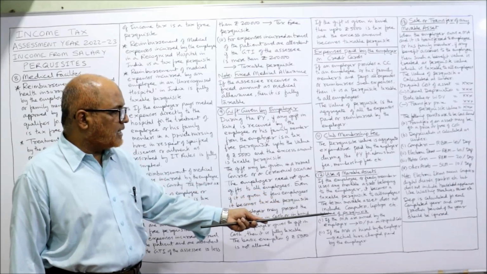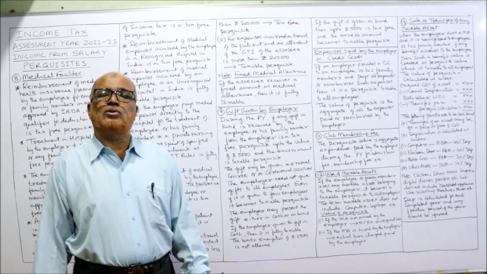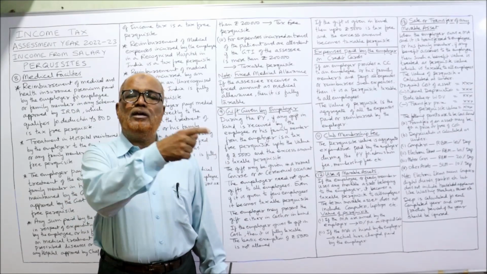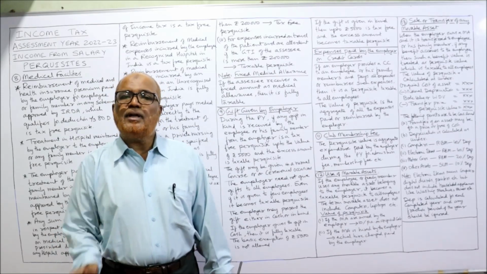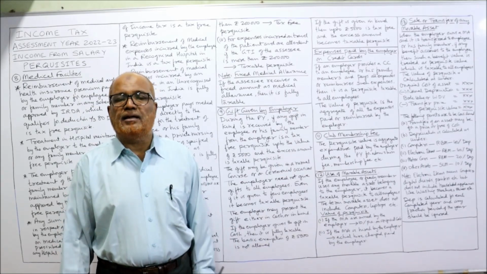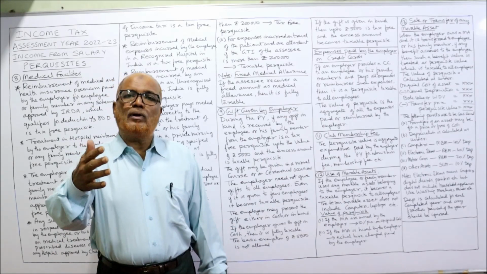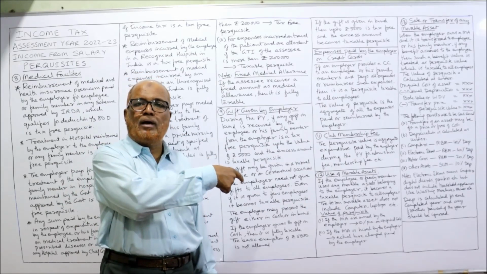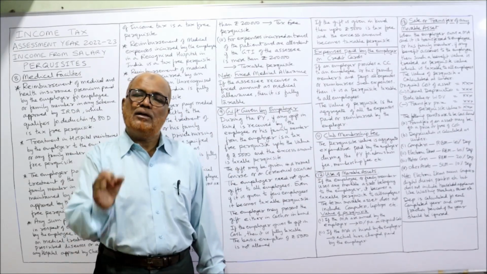The term movable asset does not include computer, laptop, etc. Sometimes the computer or laptop of the employer is being used by the employee. That will not come under this category.